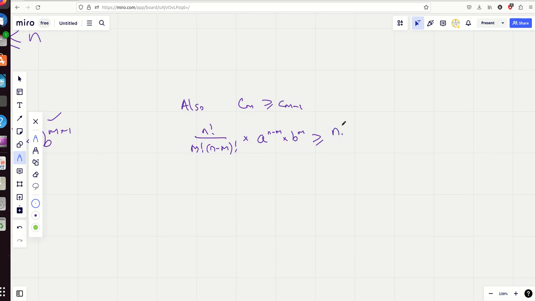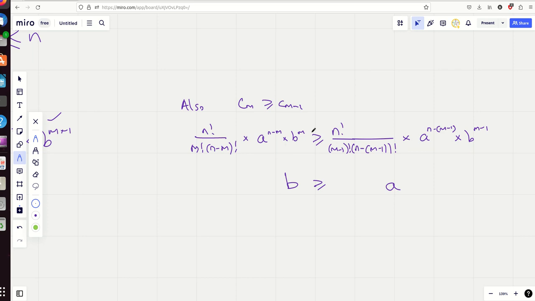That should be greater than or equal to m factorial over (m minus 1) factorial (n minus m minus 1) factorial, multiplied by a to the n minus m minus 1, multiplied by b to the power of m minus 1. Okay, that's clearly smaller than that one, so the b is going to end up on this side. Just same as before, you're just going to have an a on this side. And that's because if you do that minus that, you end up with n minus m plus 1 minus m plus m, and you end up with a to the power of 1.